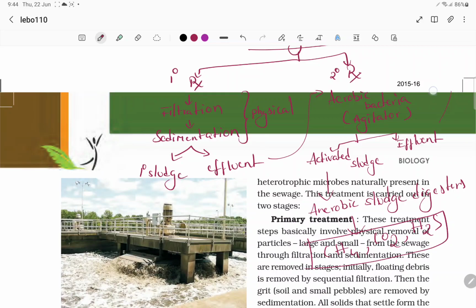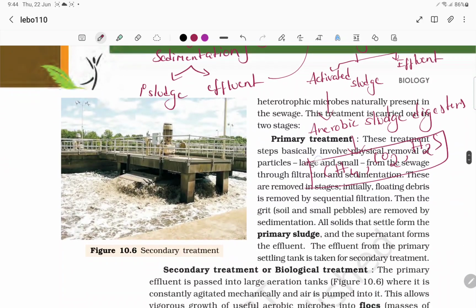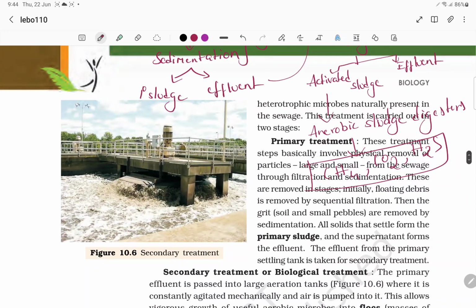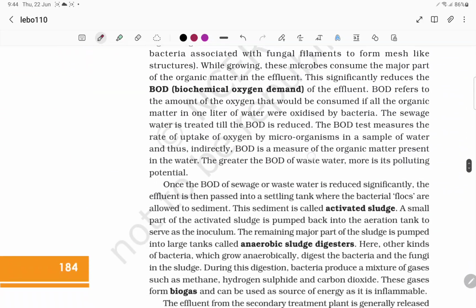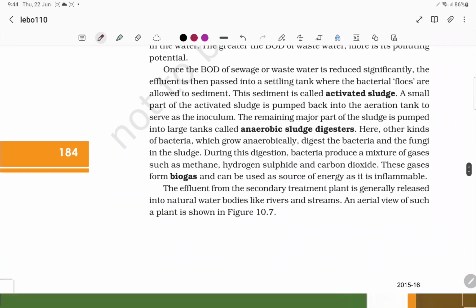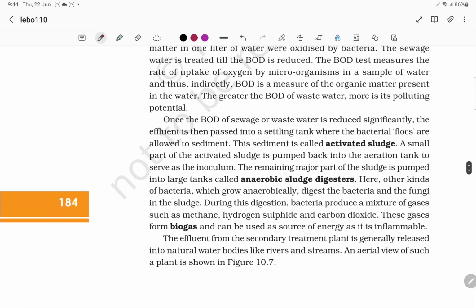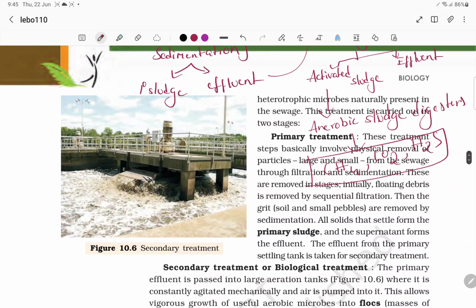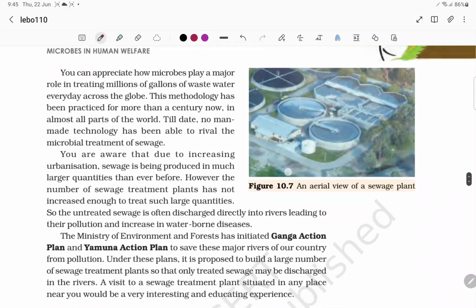And this effluent will be mixed with water. According to the Ministry of Environment and Forests, this sewage treatment was done under two plans, the Ganga Action Plan and the Yamuna Action Plan. And also the anaerobic sludge digesters are going to produce biogas.